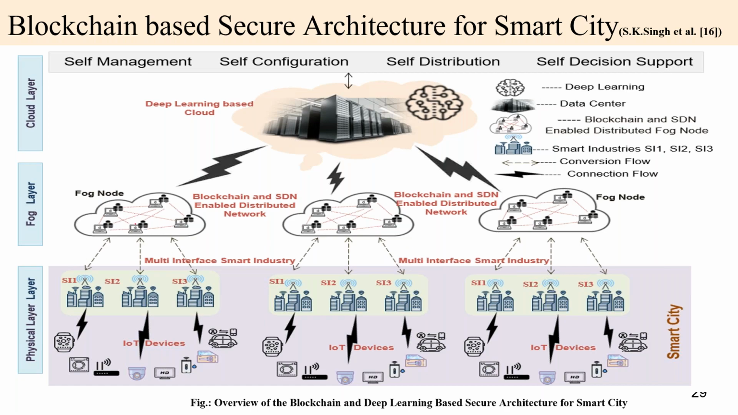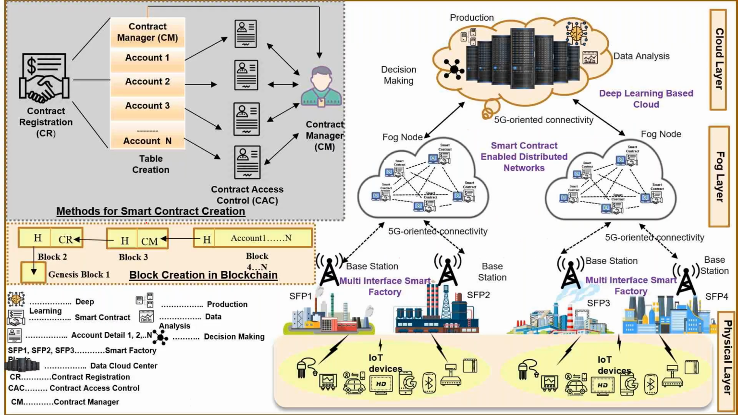This architecture provides the main purposes of self-management, self-configuration, self-distribution, and self-decision support. These are four applications, and they are gained by the deep learning concept. This blockchain concept is mainly used in the fog layer. The third architecture also provides this. It also uses a physical layer, fog layer and cloud layer, and also provides the blockchain concept.